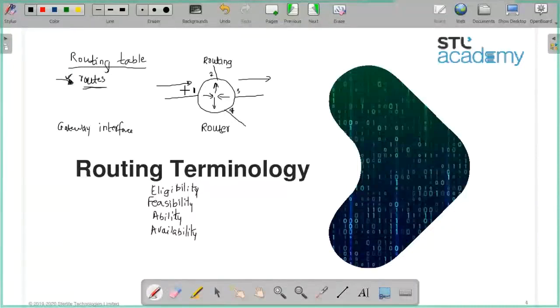Now the question comes, how does a router learn? We'll first complete the terminology part and then we'll understand the whole thing. What are the different types of route? What are the contents of the routing table? We will cover this in today's session. So let's move ahead.